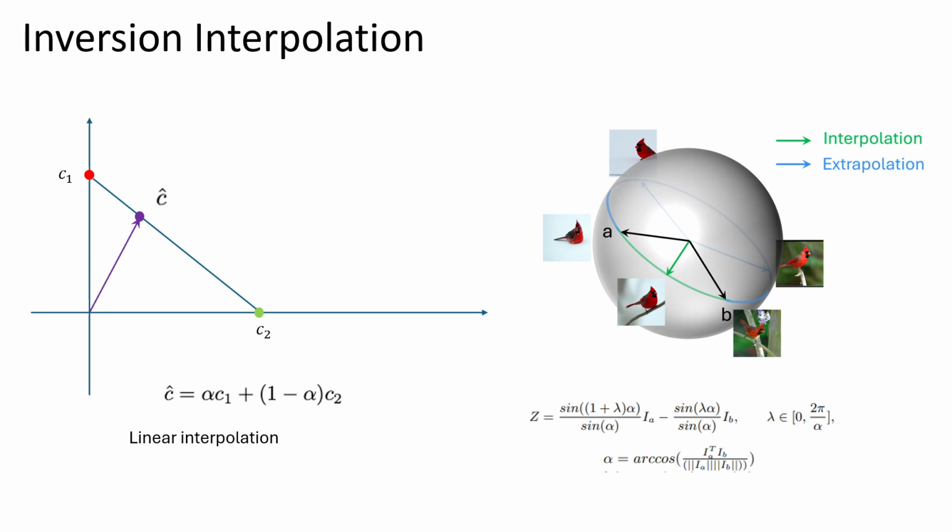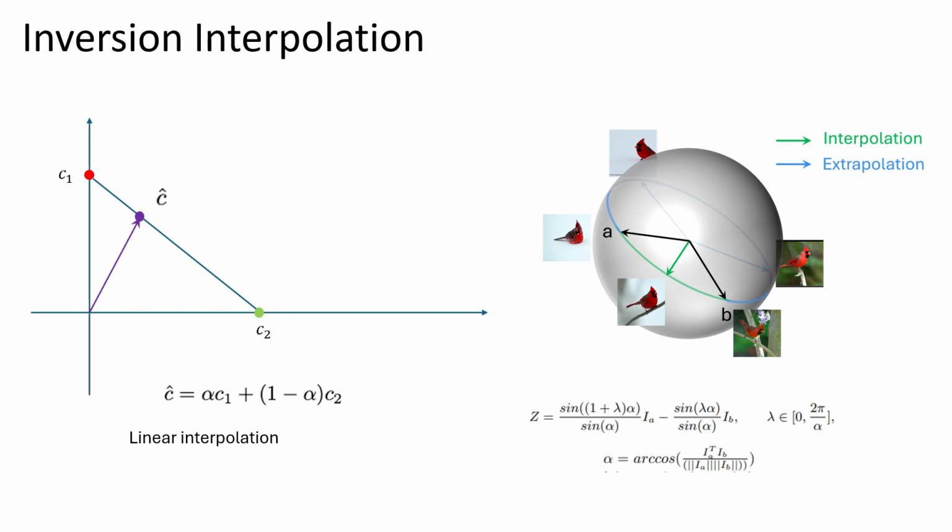Here, we compare the spherical interpolation, or circle interpolation, with the conventional linear interpolation. As shown in the left figure, the interpolation results usually have different lengths from C1 and C2. However, if we use circle interpolation in the right figure, we can not only maintain the length of the interpolation result, but also extend the small range interpolation into large range extrapolation, which can lead to better diversity while keeping a good faithfulness.